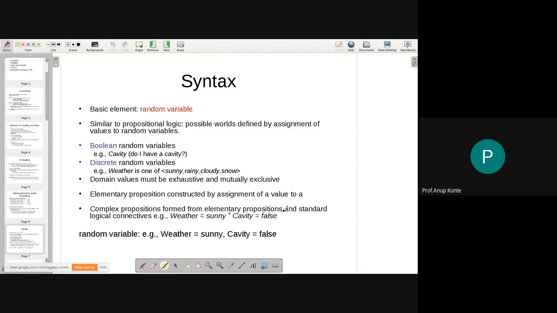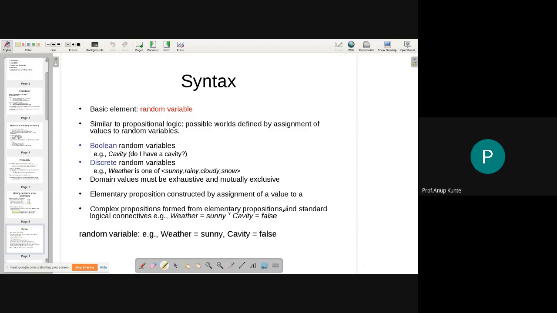So there could be random variables which are Boolean random variables, or random variables which are discrete. Now there is a classical example. You might have learned it in machine learning as well, or data mining as well, which is about how we can model the weather in order to take a decision to play or not to play.